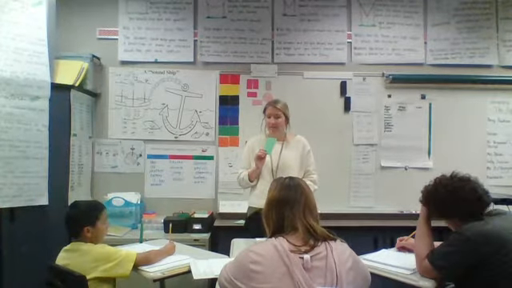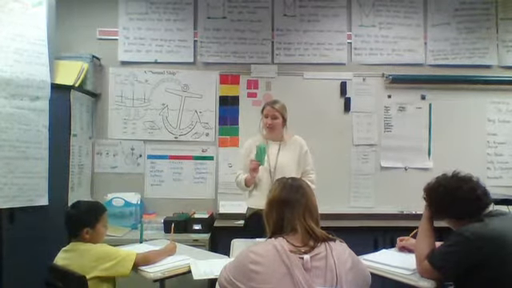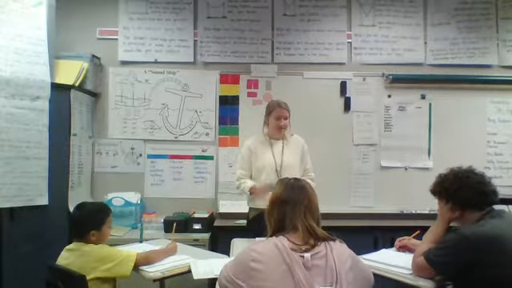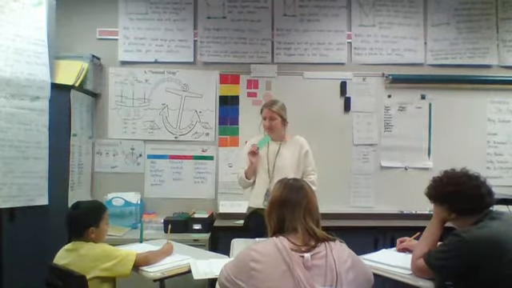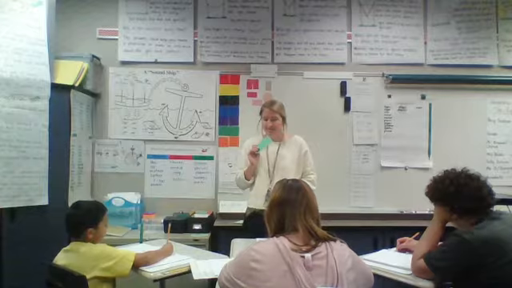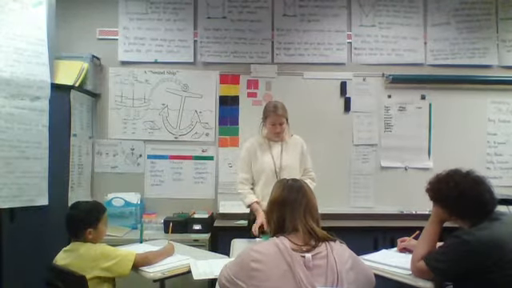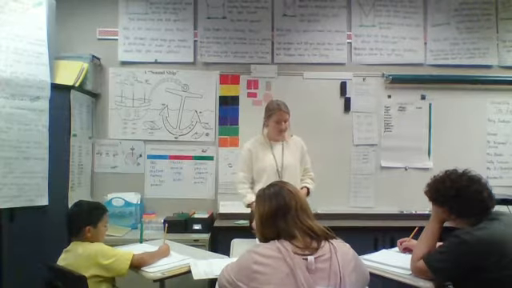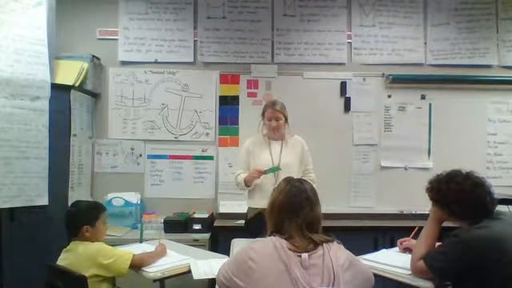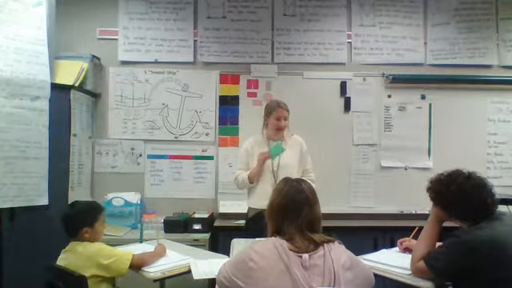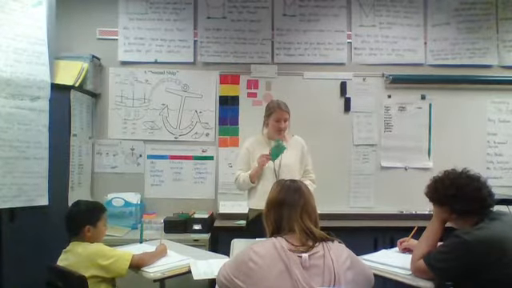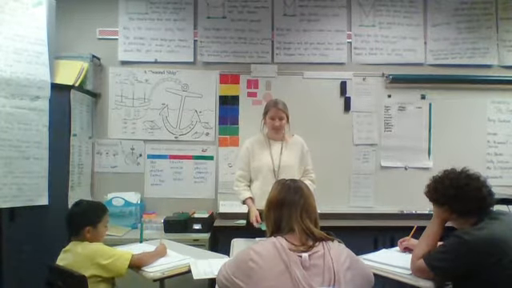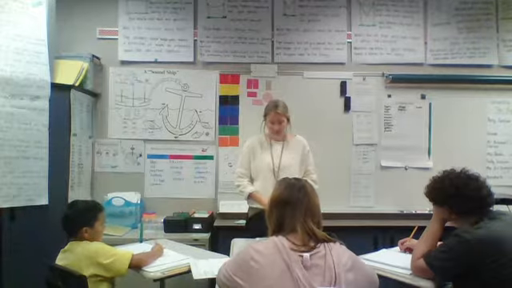Combination ER. Combination OR. Digraph NG, comma, N. Z, comma, S. Diphthong OU, final diphthong OW.